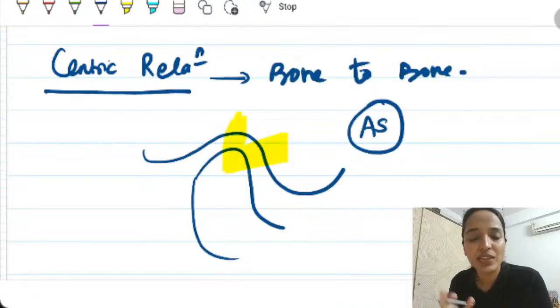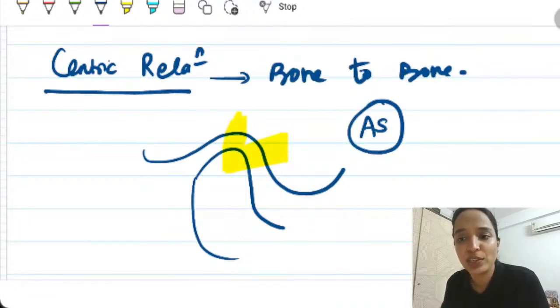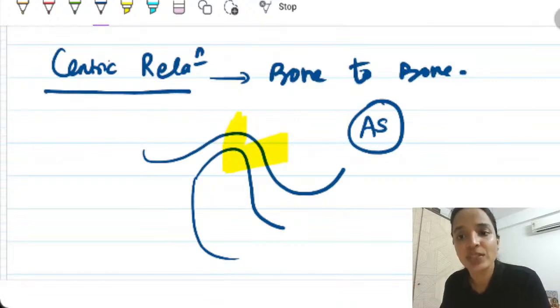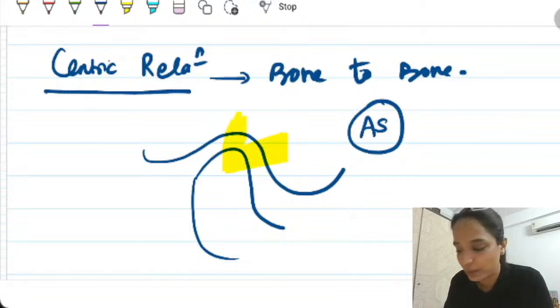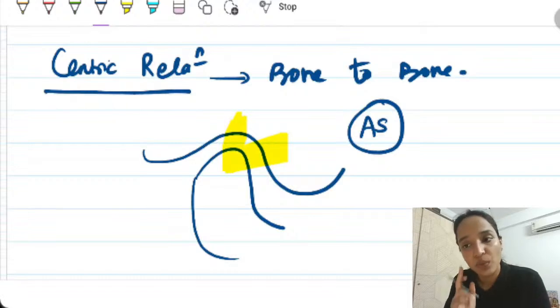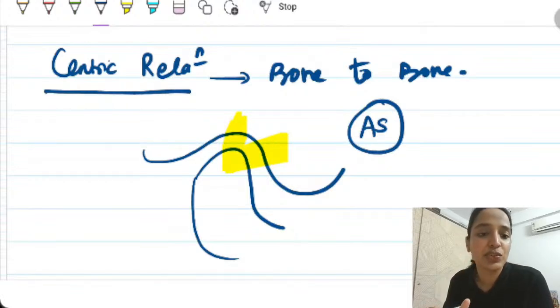So remember, centric relation is a bone-to-bone relationship where condyles articulate with the thinnest avascular portion of the disc, the entire complex in the anterior-superior position. That is called centric relation. It is the only relationship where all the muscles are in a stable, unstrained position. Right? That is CR.